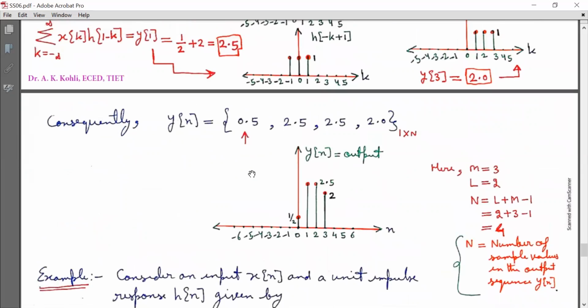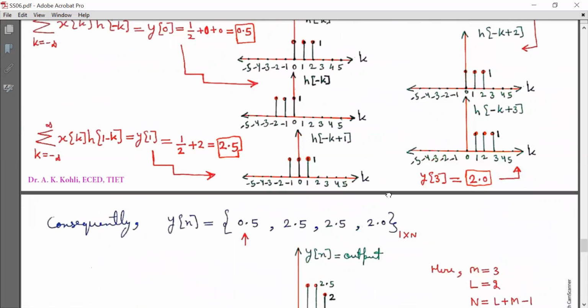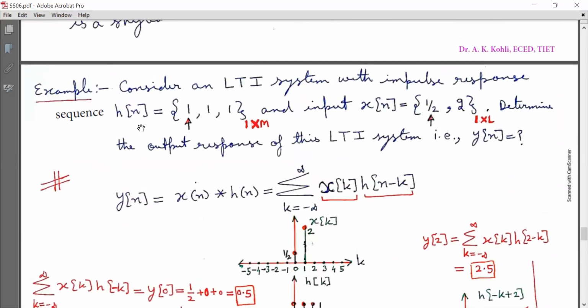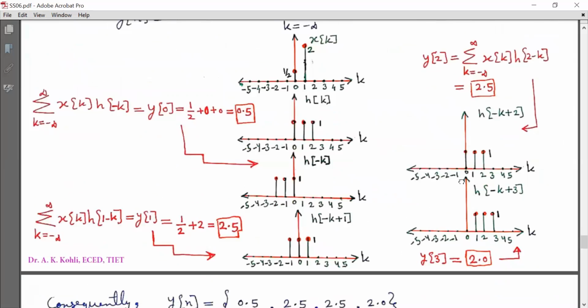Now, how many terms will be in the output? That is capital N. There is a simple formula to calculate how many terms will be at output. The impulse response sequence hn has 3 elements, so this is 1 cross 3. So the value of M is 3. The input sequence xn has 2 elements, so this vector has dimension 1 cross 2. So L is 2. So M is 3 and L is 2.